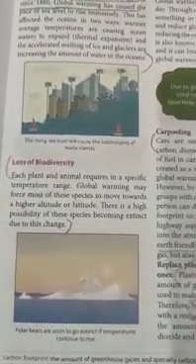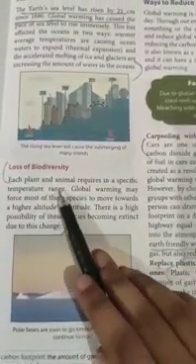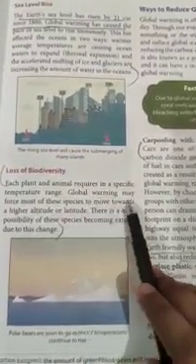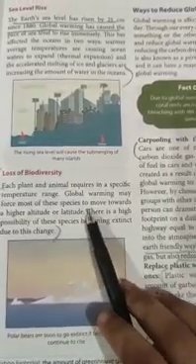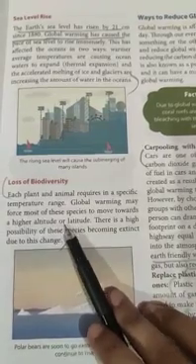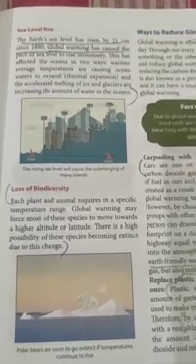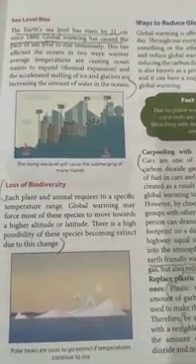Each plant and animal requires a specific temperature range, and global warming may force most of these species to move towards a higher altitude or latitude, and there is a high possibility of these species becoming extinct due to this change.